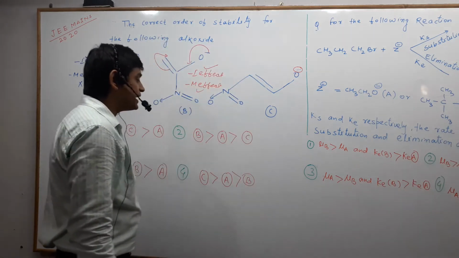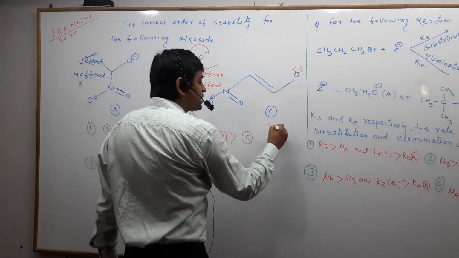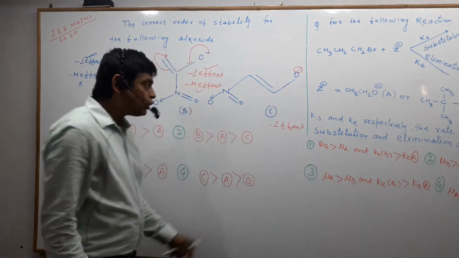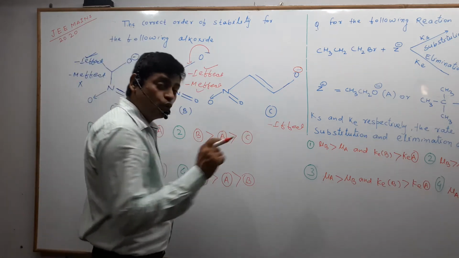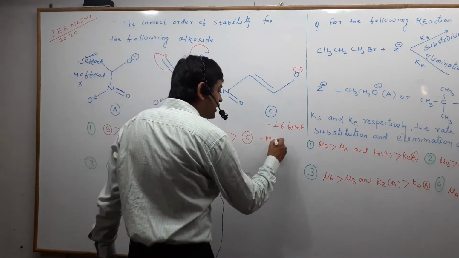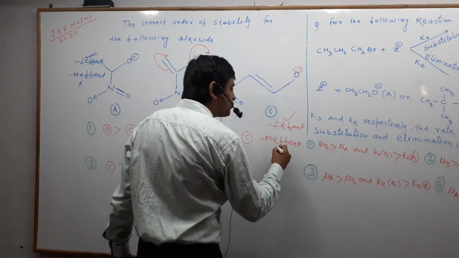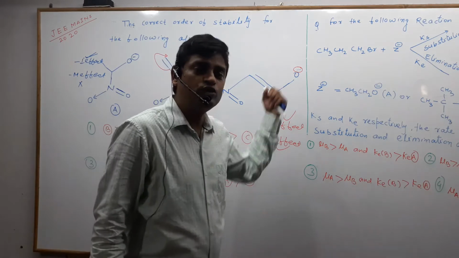So the minus I effect will operate, and also due to extended conjugation, the minus M effect will also operate. That means both effects will operate and stabilize the negative charge.